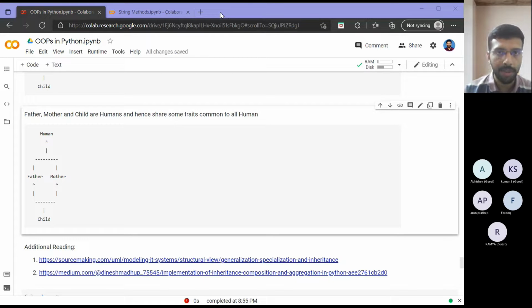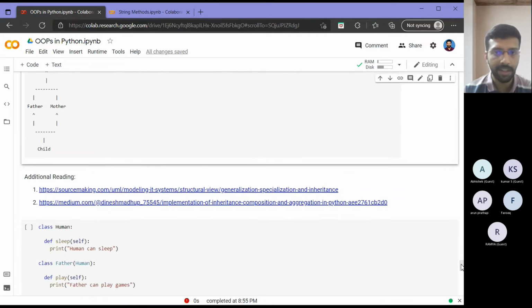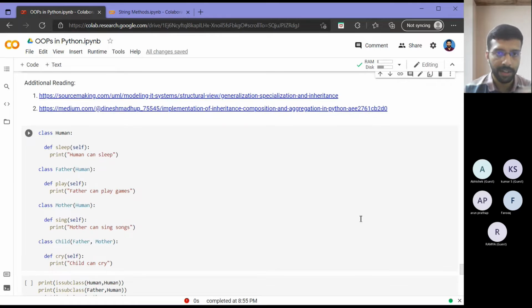So let's try to implement these, and using them we will see the next two features, inheritance and polymorphism, using this human, father, mother, child example. These four classes we will try to implement. I have also given some additional readings that you can refer to for related topics like generalization, specialization, composition, aggregation. These are things that can come up in interviews, so you can go through the links and get to know what they are. I will not cover those in my session.